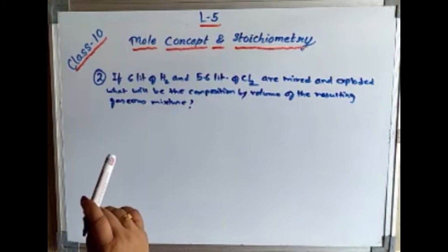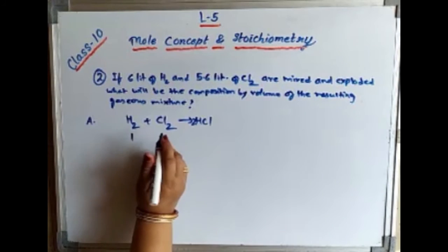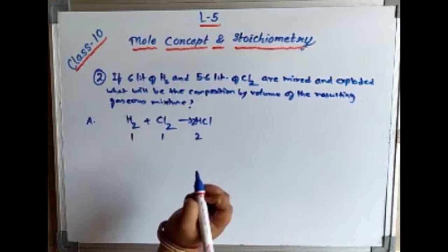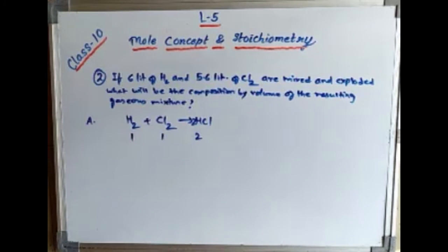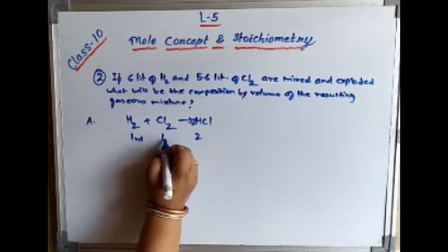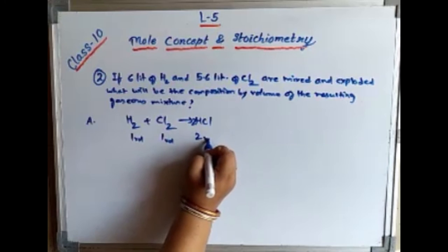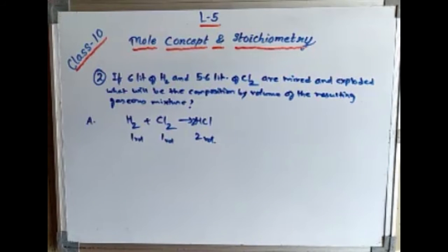Let us write the balanced equation first. 1 volume of hydrogen and 1 volume of chlorine give 2 volumes of HCl. Since 1 volume of chlorine is mixed with 1 volume of hydrogen to give 2 volumes of hydrogen chloride, this is according to Gay-Lussac's law.